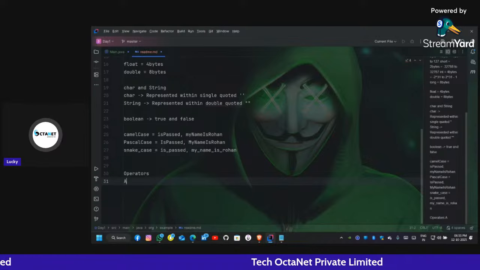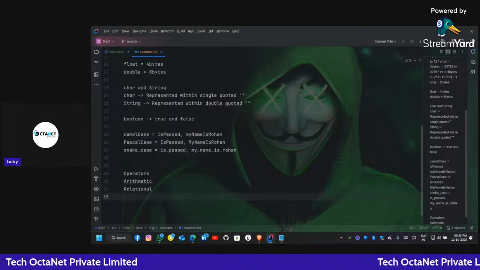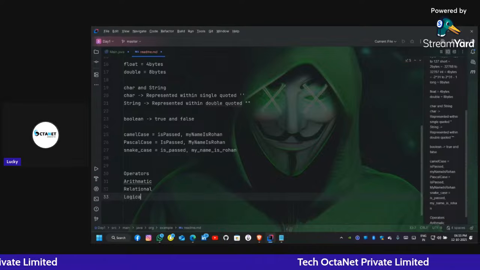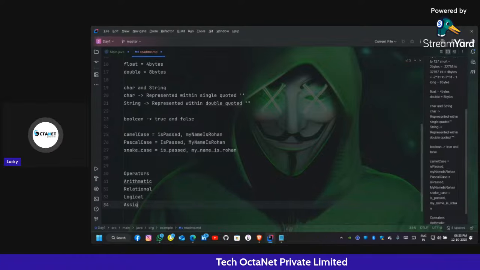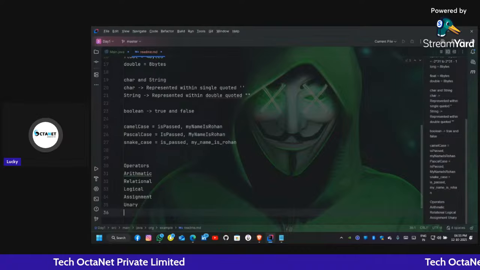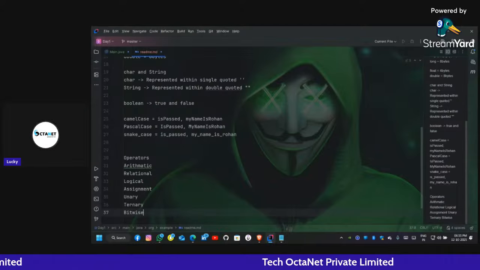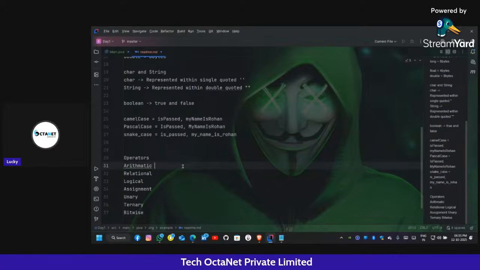We have arithmetic, then relational, then logical, then assignment, then unary, then ternary, then bitwise. Okay.